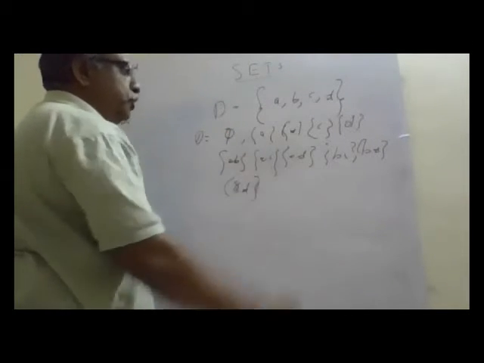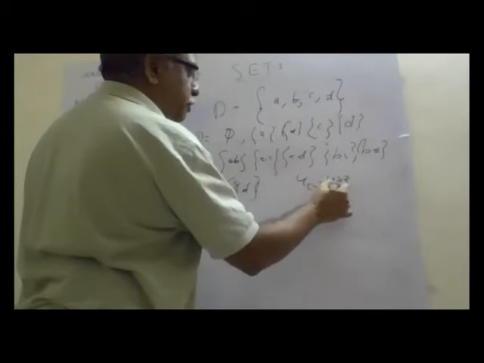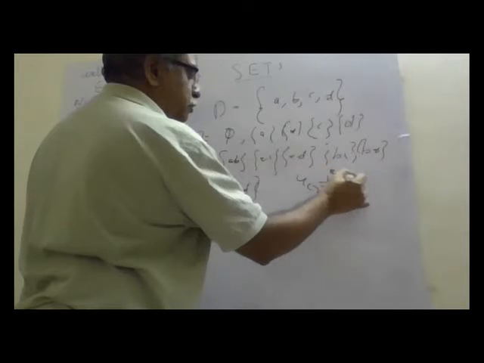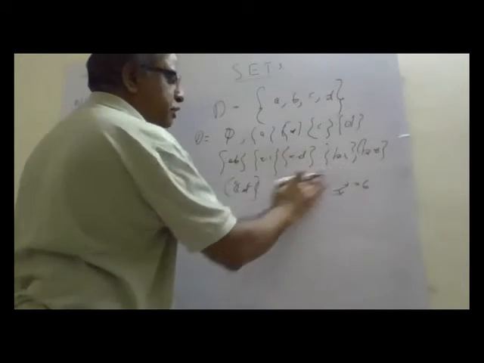So many 2 together: 4C2, 4 into 3 by 2. Total 6 members: 1, 2, 3, 4, 5, 6. We got 6 members.